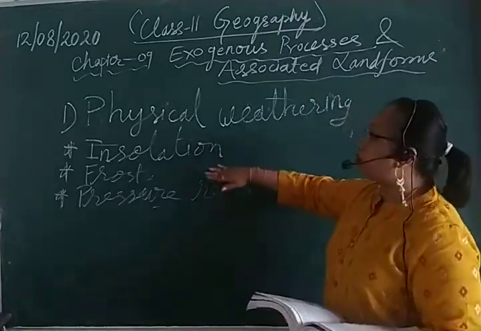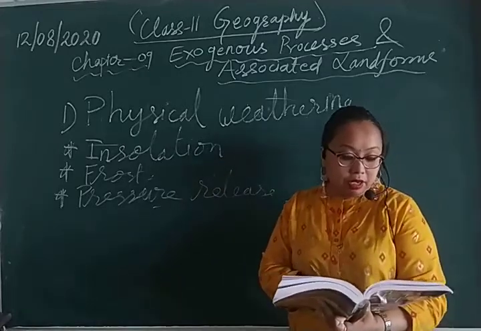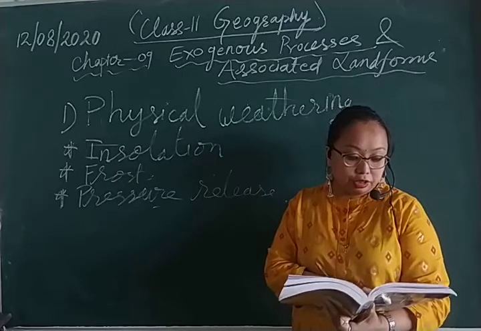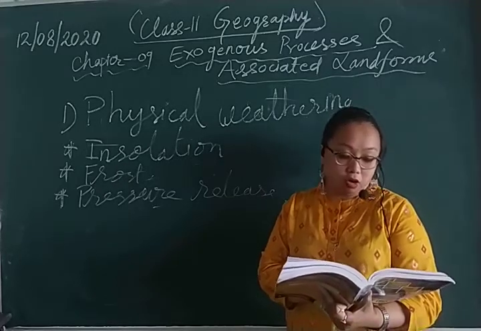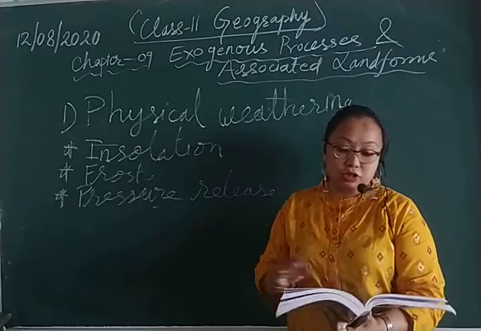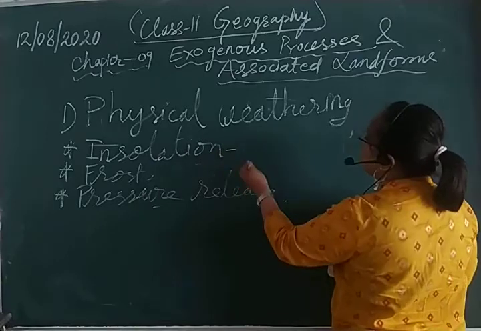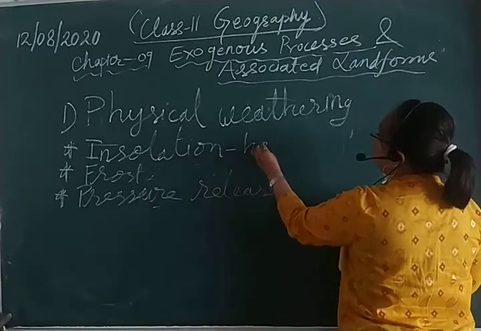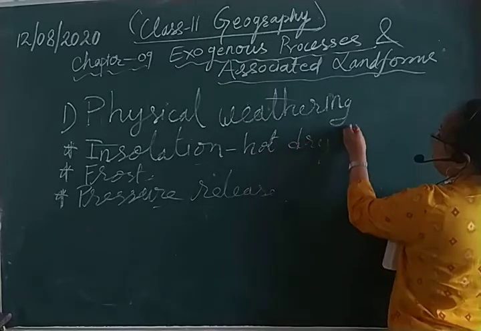So when we talk about insolation, weathering by insolation is more prevalent in hot, dry desert areas.